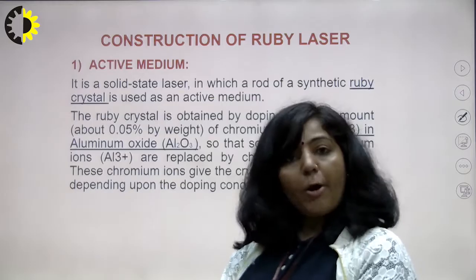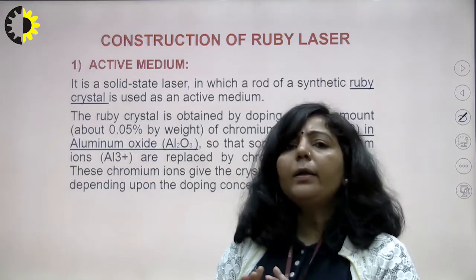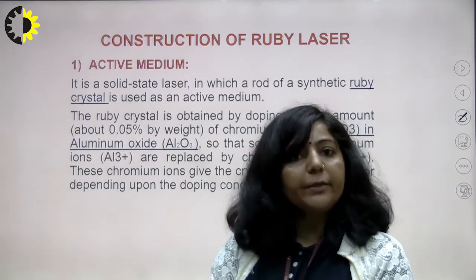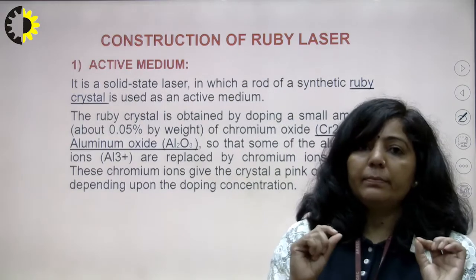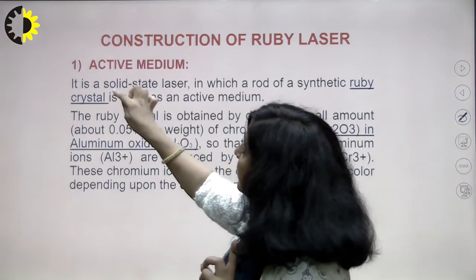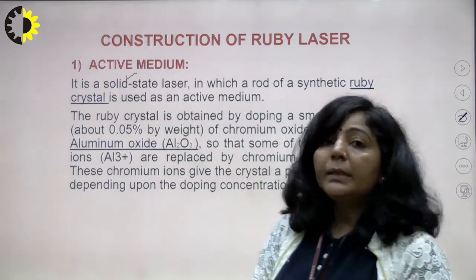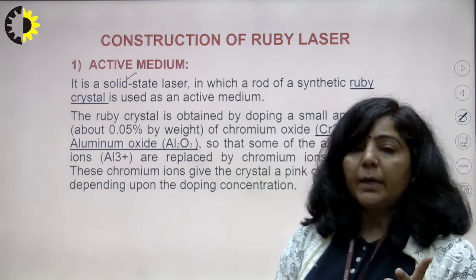Since it is a solid state laser, and for all types of solid state lasers in the market, the active medium has 2 parts. If a laser is a solid state laser, there will be 2 components in its active medium.